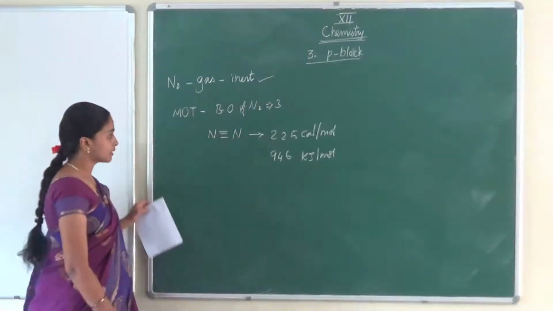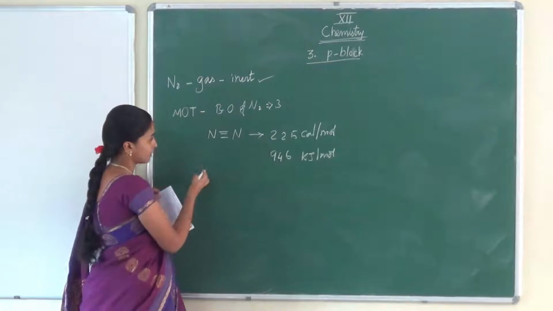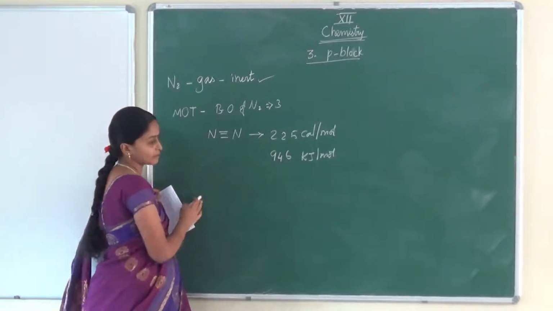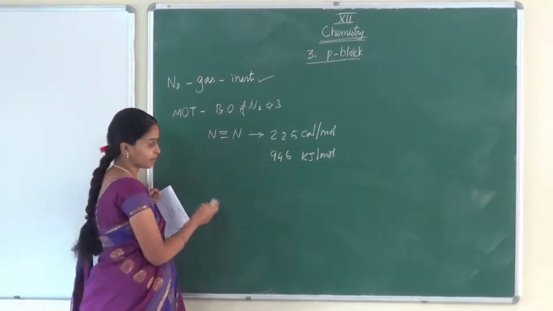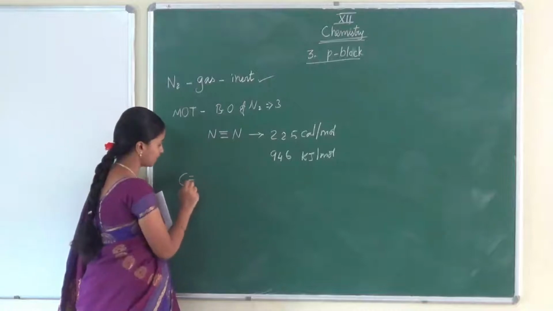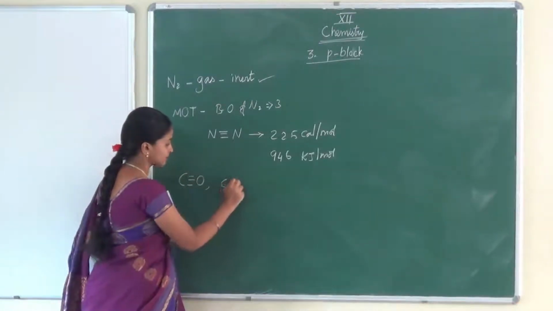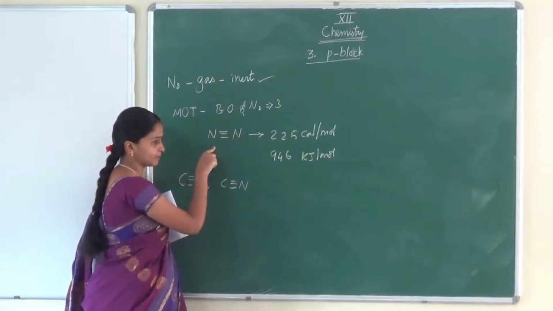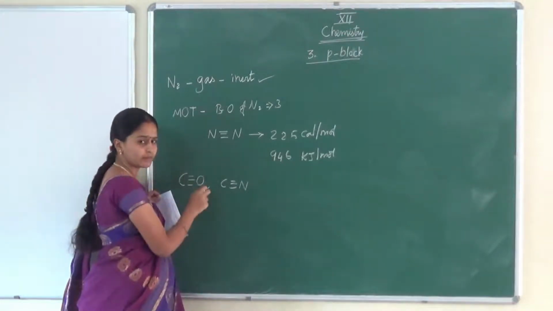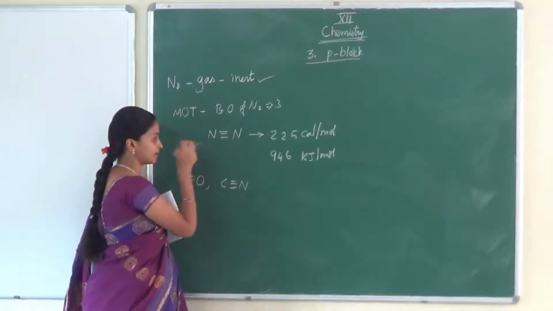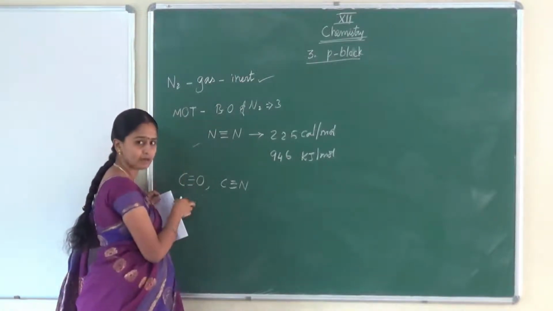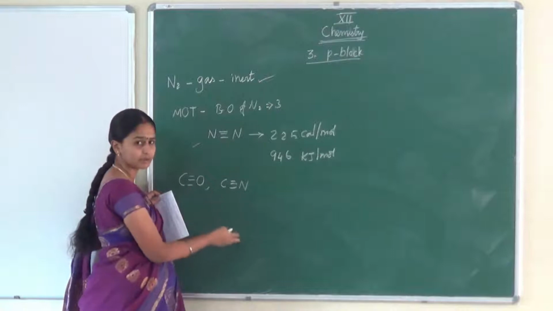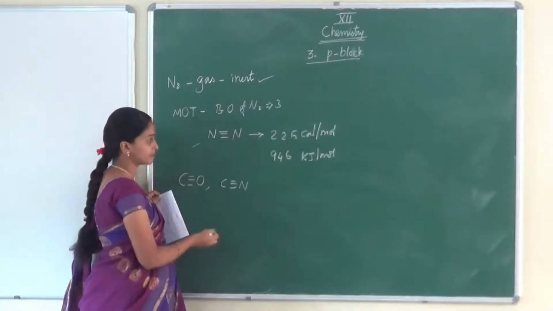Then this nitrogen has isoelectronic species also. For example, carbon monoxide, cyanide. These also have the same number of electrons as nitrogen N2 gas. But even though, this nitrogen is very less reactive compared with carbon monoxide, cyanide, C2 and so on. The reason it requires